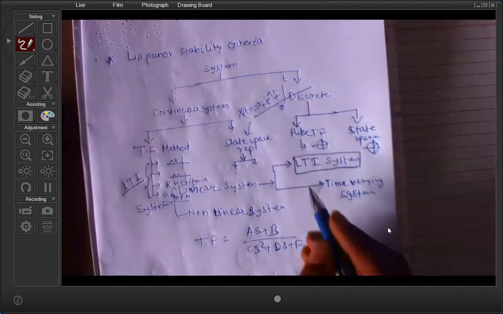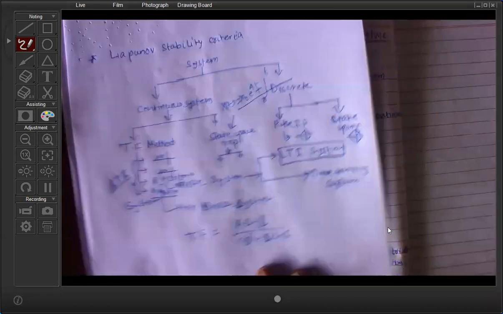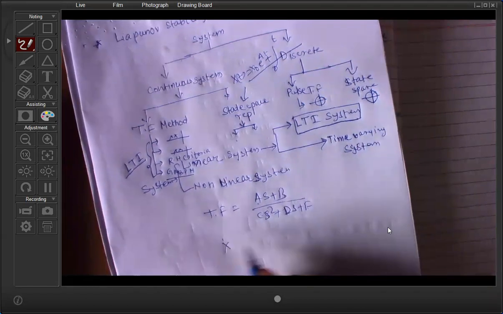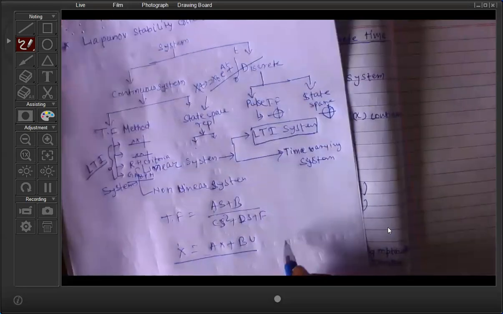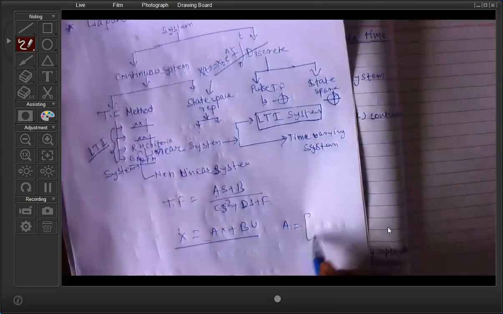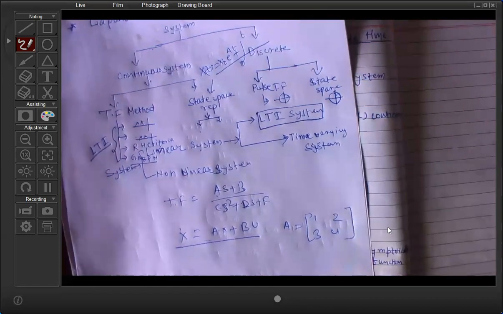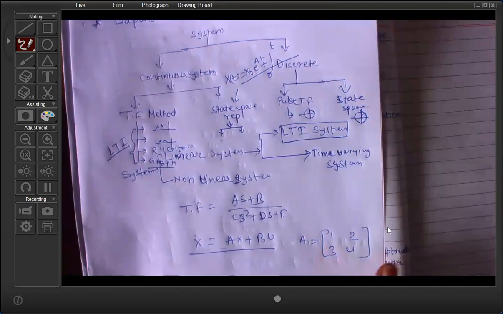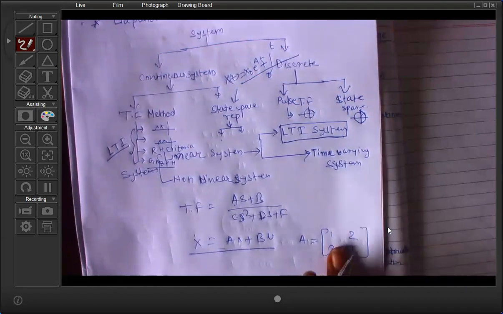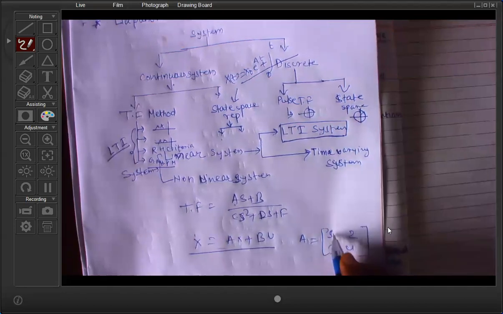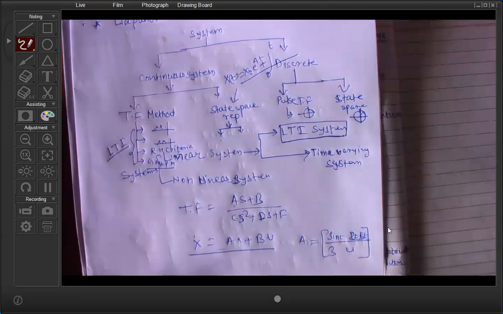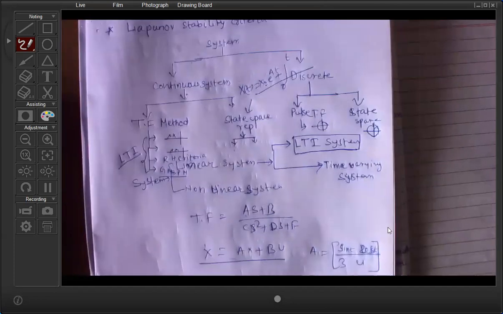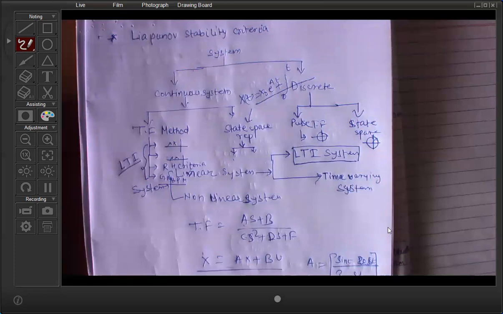And what do you mean by LTI? Suppose you have a linear system, state space equal to AX plus BU, called a linear system, because the A matrix is, say, 1, 2, 3, 4 like that. These are constants, not varying with the time. But if the system is time varying, that means if there is one element that is sine t, the next element is cos t, that means the elements of the A, B, C, D matrices vary with the time,